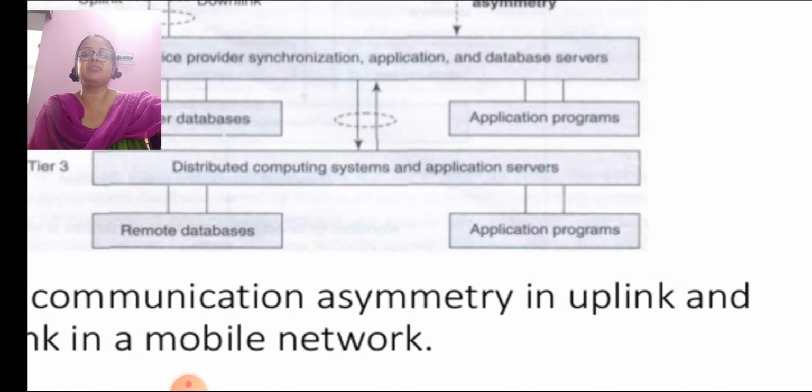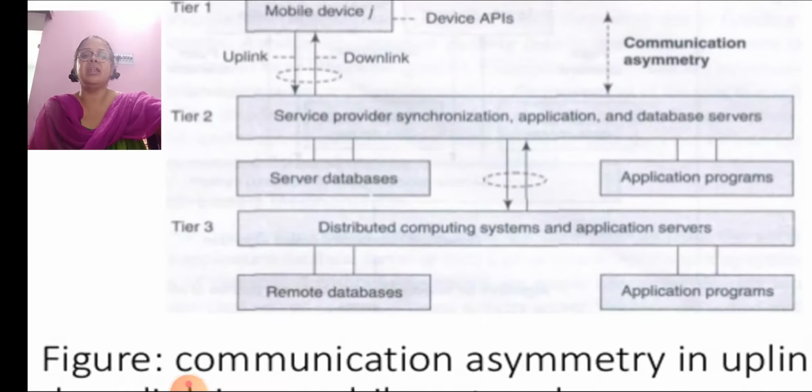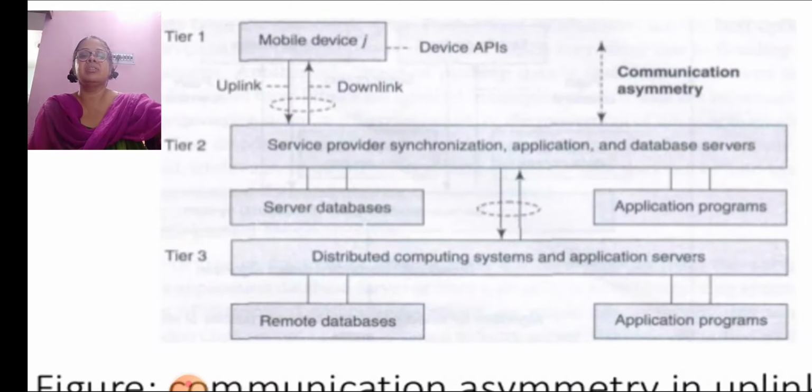Communication asymmetry in uplink and downlink network. This is the communication asymmetry in uplink and downlink network. Service provider, synchronization application and database servers. Server database is an application program.